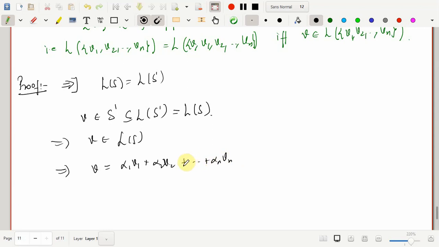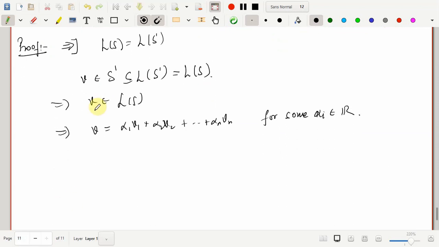If it is not exactly a linear combination of all these n vectors, say it is a linear combination of one or two vectors, it can be extended by taking those scalars to be equal to 0, not an issue at all, for some alpha i in R. So that's true.